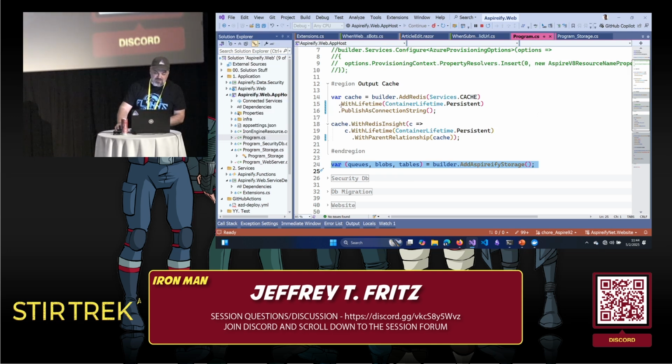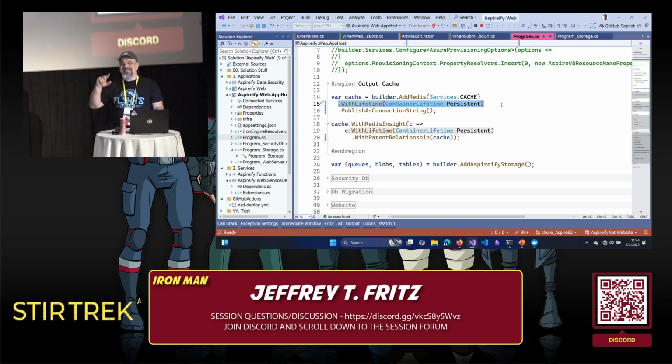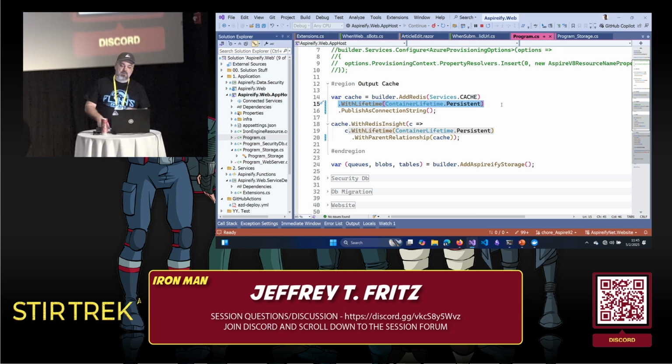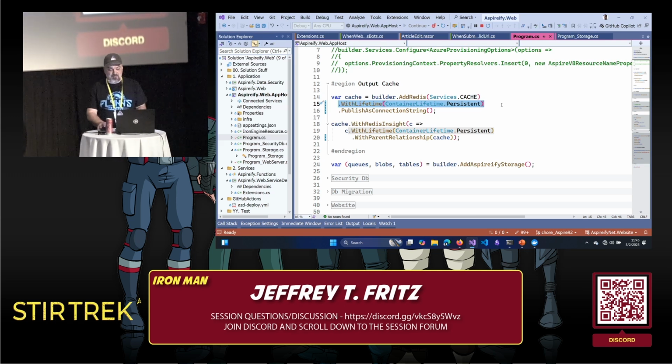I want to make sure that when I'm working with this in development mode, it doesn't constantly restart the container. Can I tell you how long we used to wait in older versions of Aspire for all of our containers to stop when we stopped our application? And when you go and make some changes, you want to test and see if it works again, and you have to wait for all these containers to start back up again. Don't have to do that when you start using a lifetime and you specify persistent.